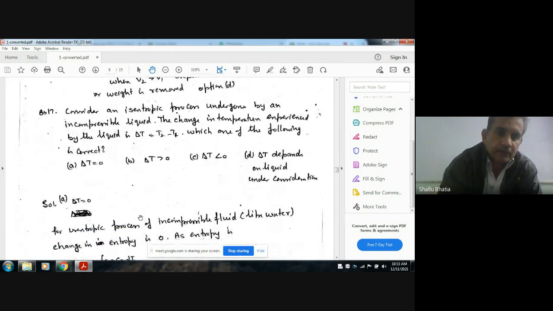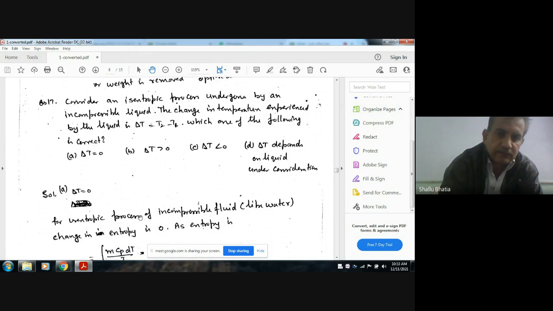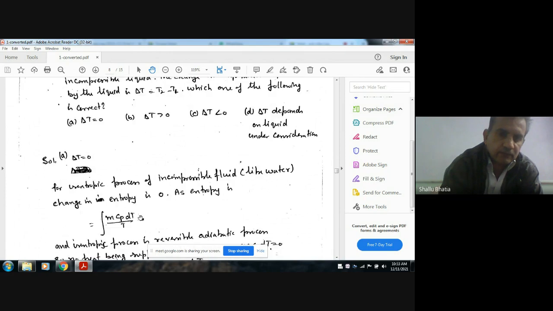Next, consider an isentropic process undergone by an incompressible fluid. The change in temperature experienced by the fluid is delta T, T2 minus T1. Which one of the following is correct? A, delta T is 0; B, delta T is greater than 0; C, delta T is less than 0; D, delta T depends on the liquid under consideration.